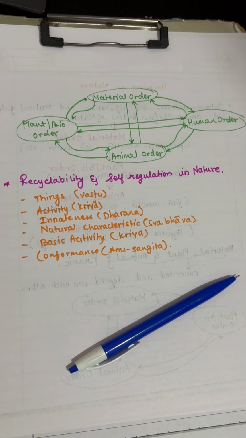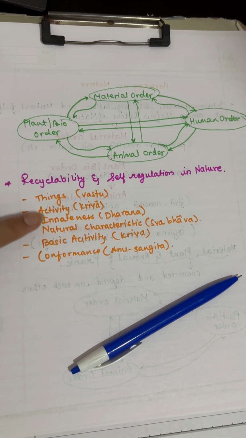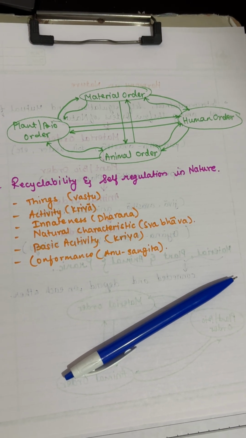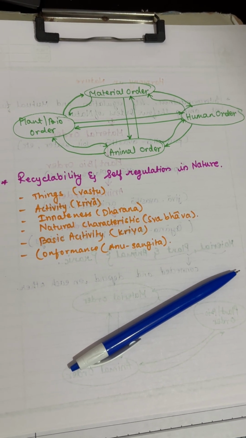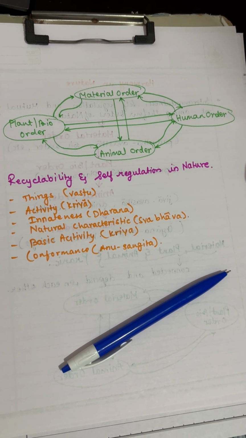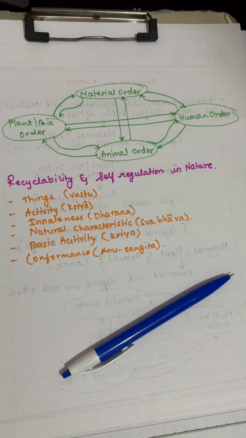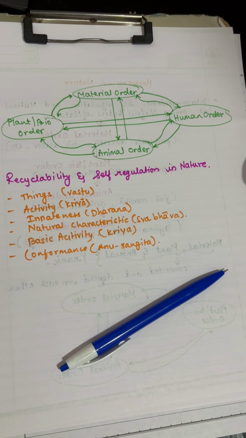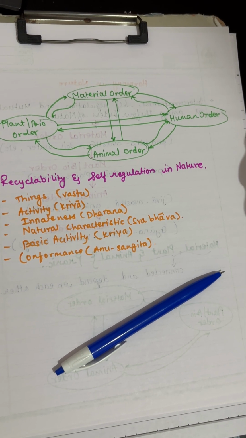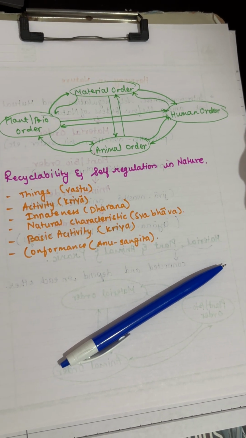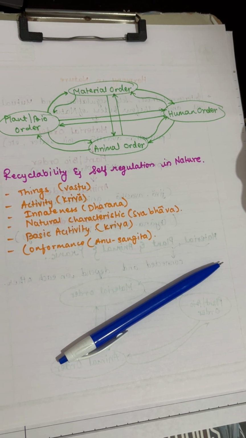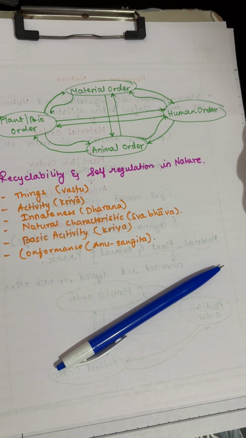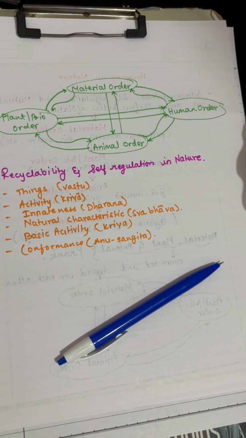Okay. Now, innatedness, the next, third one. Every unit in existence has something inherent to it, a quality that's a part of its nature. We call this innatedness or dharana. Let's break it down, starting with material order. Everything in material order, like coal or wood, cannot be completely destroyed.